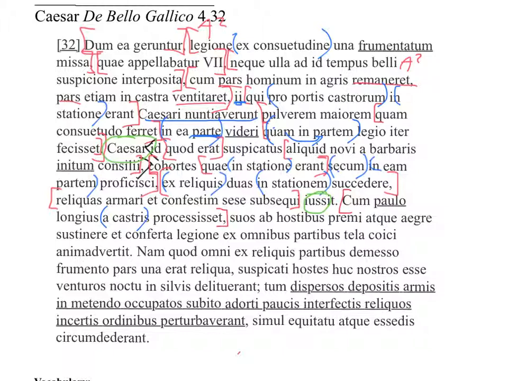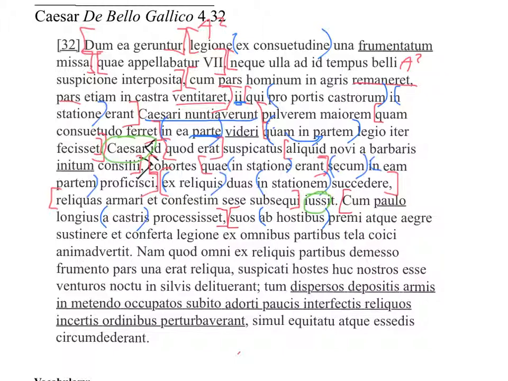Suos ab hostibus. Ab hostibus looks like a preposition. Premi, that looks like an infinitive. So if we have suos and premi together, I'm assuming we have an ACI. But we have atque, so we have to keep it going. But it looks like we probably started at suos. Aegre sustinere, there's our other infinitive, so that's fun.